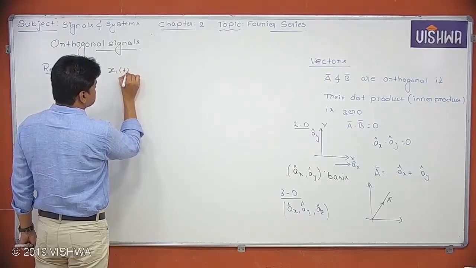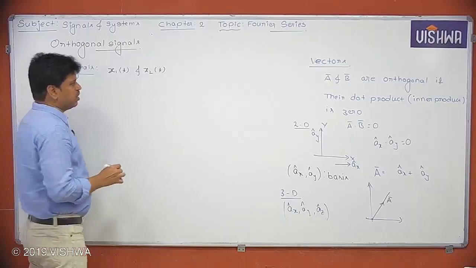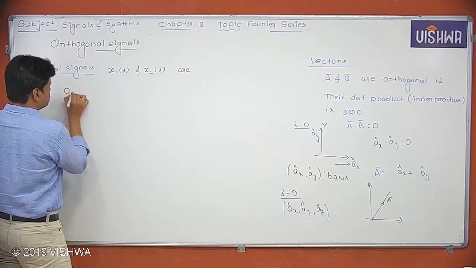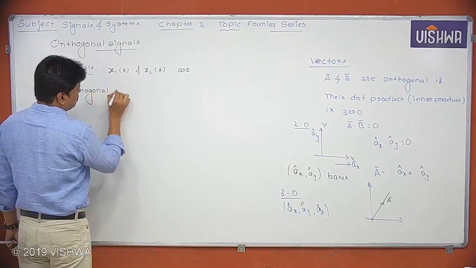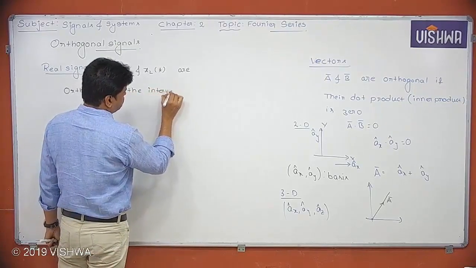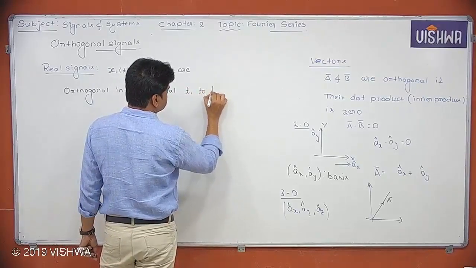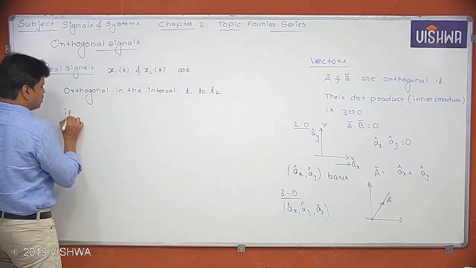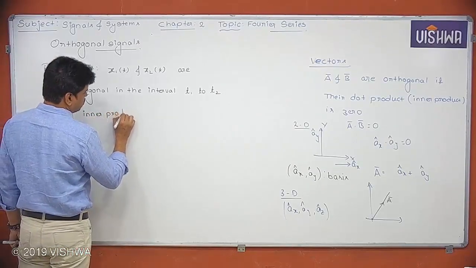x1 of t is a real signal and x2 of t is another real signal. They are orthogonal in the interval t1 to t2 if the inner product is equal to 0.